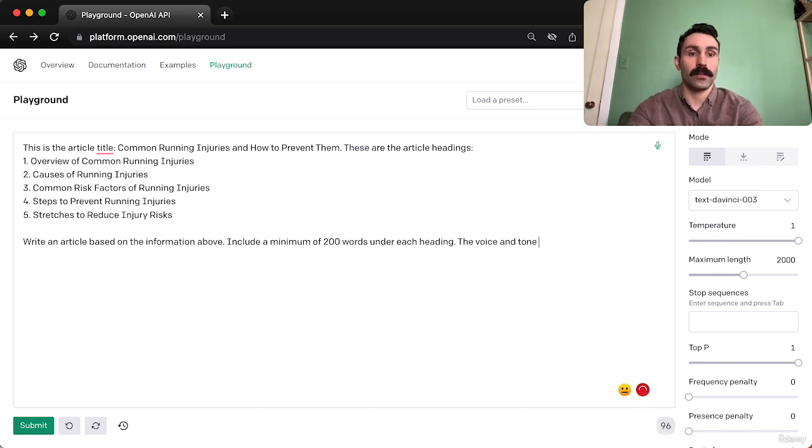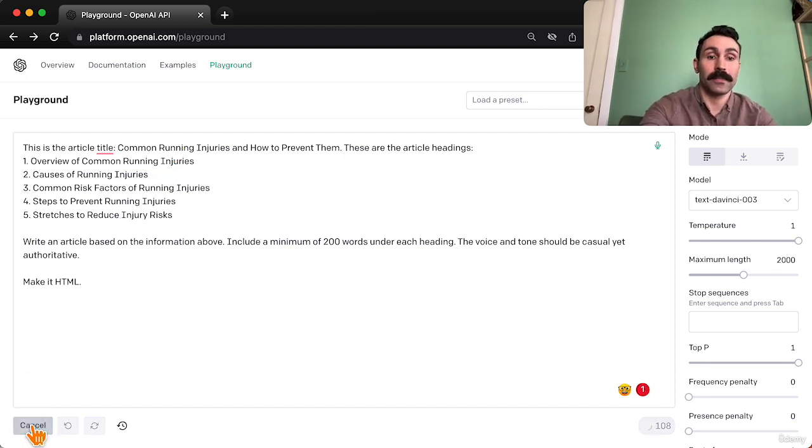The voice and tone should be casual yet authoritative. You can even prompt ChatGPT to make it HTML to help with formatting. Now that we have our prompt complete, let's hit submit.